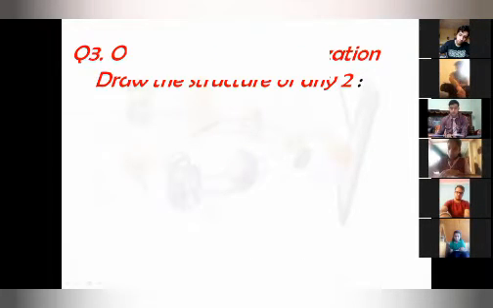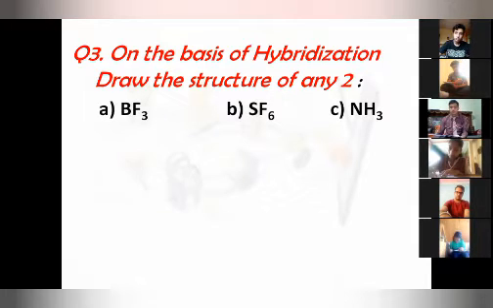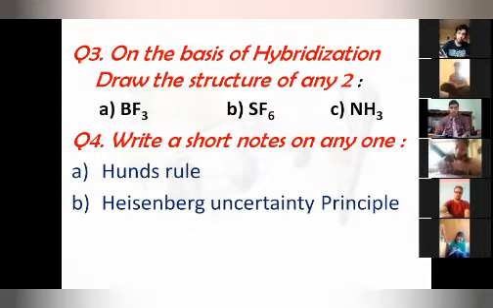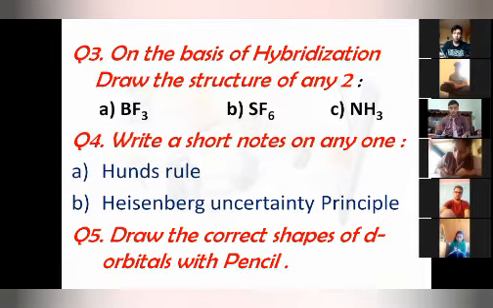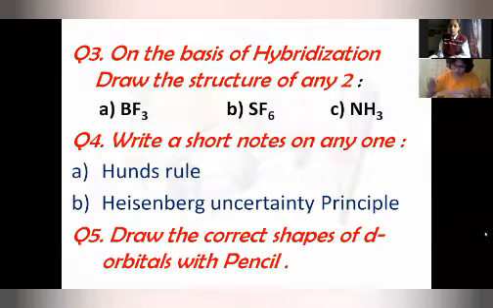Question number 3 from Part A: on the basis of hybridization, draw the structure of any two out of BF3, SF6, or NH3. Question number 4: write a short note on any one of Hund's rule, Heisenberg uncertainty principle, or draw the correct shape of d orbitals. These are the questions from Part A, 2 marks each. Whatever question you know, do that first by putting the correct answer number.